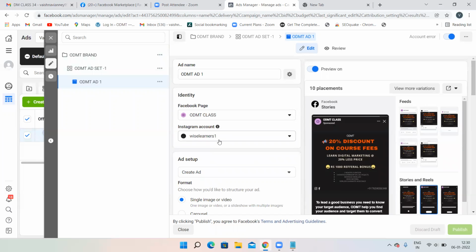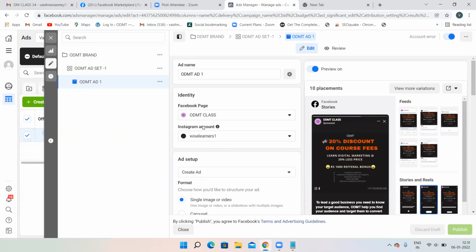If you want to link that same Instagram account to a different page, you have to remove that access from this particular page. See, just put the cursor over here. The Instagram account below is connected to the selected Facebook page. Manage connections in page settings. Suppose you want to remove the connection over here. Let's assume you have two Facebook pages and you want to use the same Instagram account. You cannot do that, right?